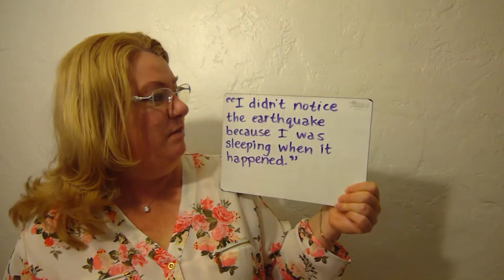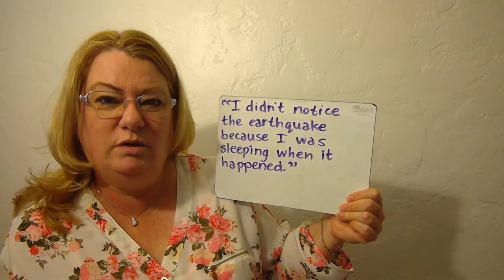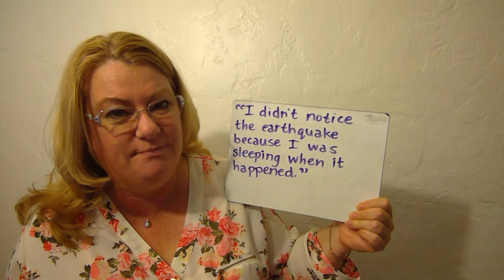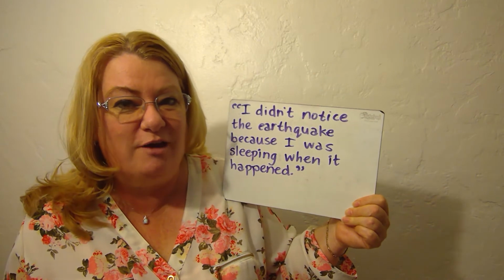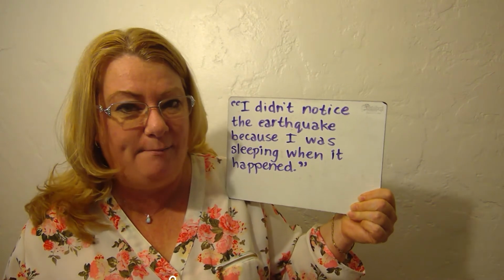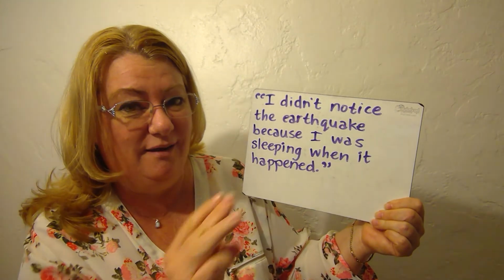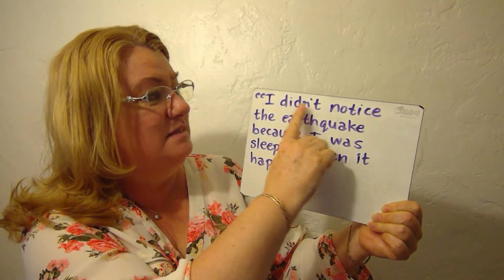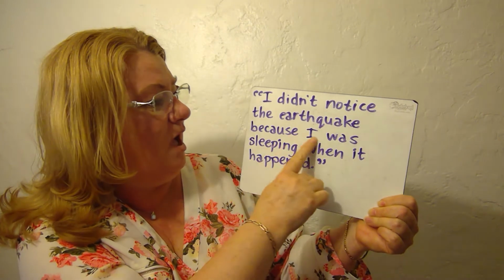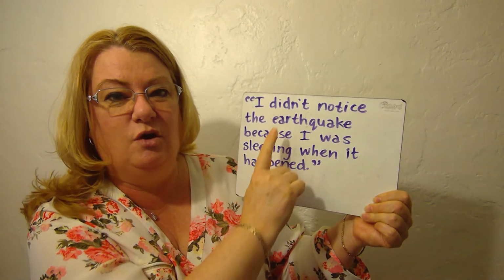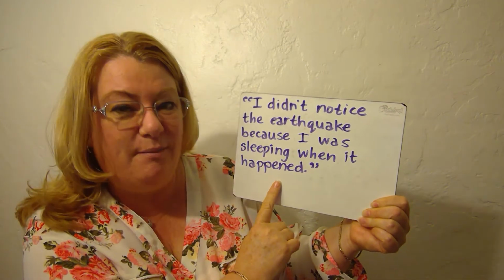Now, let's look at our last one for dynamic meaning. I didn't notice the earthquake because I was sleeping when it happened. Now, here we've got 3 verbs happening in the sentence. Didn't notice. I was sleeping. It happened. So we've got didn't notice, was sleeping, happened.